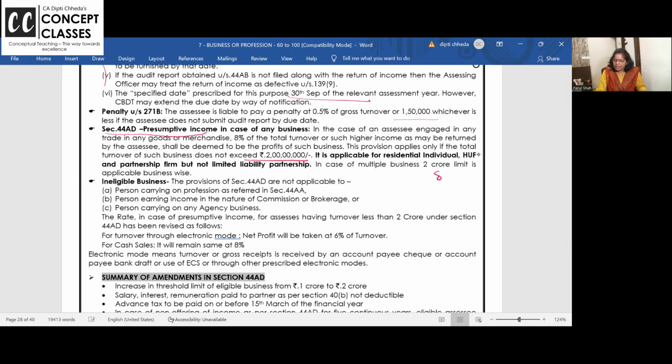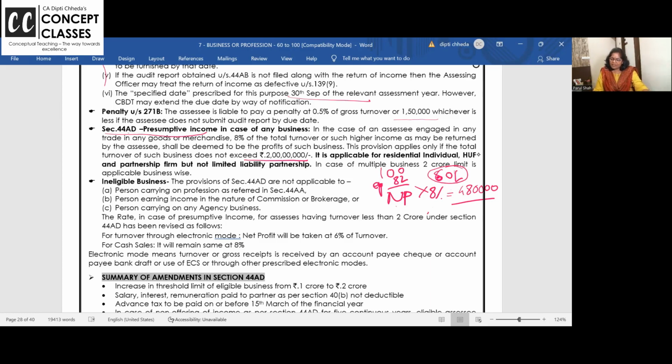Say your turnover is 60 lakhs. On that, you show 8% net profit. See, if you are earning 100, the government is saying 92 rupees is all your trading P&L expense, and 8 rupees you show as net profit. What is 8% of 60 lakhs? 6 eights are 48, so 4,80,000. Show net profit, pay the tax, don't maintain books, don't get it audited. Turnover details you can have from your GST return. Above 20 lakhs, a GST return is anyhow there, no? So from there you can get it.